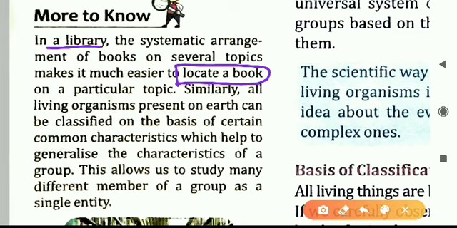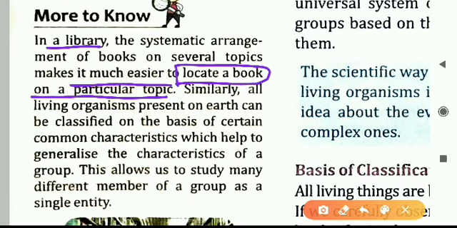Every shelf is allotted to a proper subject, or a separate subject is there for every shelf. According to that, it is arranged in the library, so that it may be easier for us to find a book. If all the books are randomly kept, any book can be kept anywhere, then it will be very tough for us to search for a book. So for making it easier to locate a book, or to find a book on a particular topic, the library has a proper arrangement of the books.